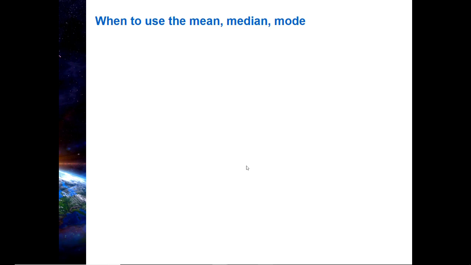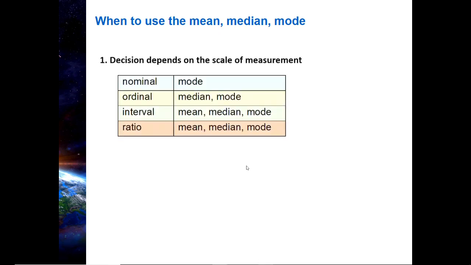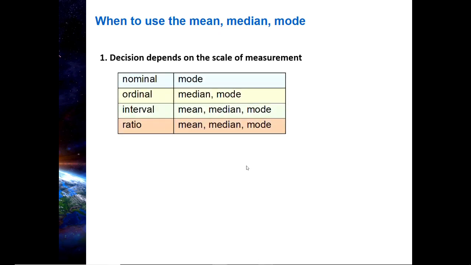When would you use the mean, the median, and the mode? Remember, I gave you a little bit of a preview, and I said that which one you use depends on your scale of measurement, right? Whether you have nominal, ordinal, interval, or ratio data. If you have nominal, the only thing you can calculate is the mode, the most frequent score.